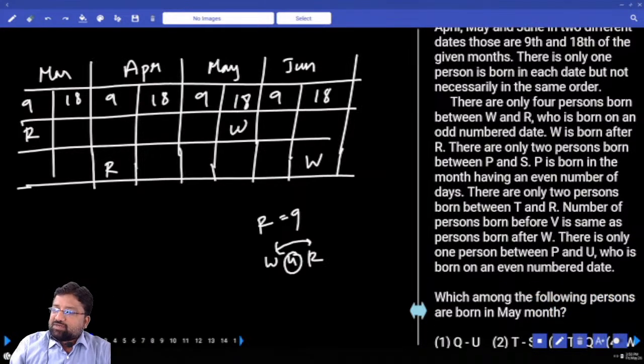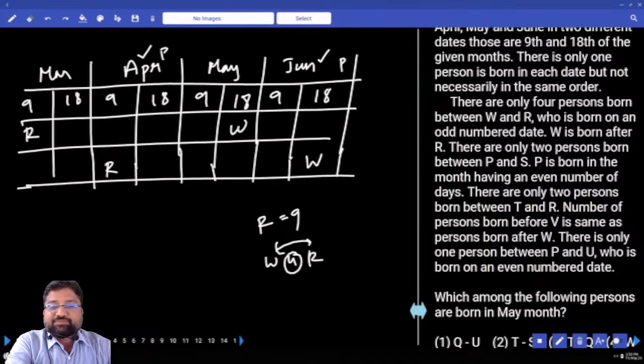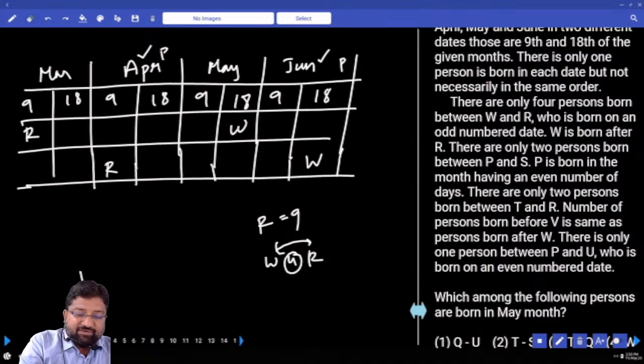Next, there are only 2 persons born between P and S. P was born in the month having an even number of days. Maybe it is April or maybe it is June. So P is born either in April or in June. But how many persons in between them? We are not sure. Two persons between P and S.